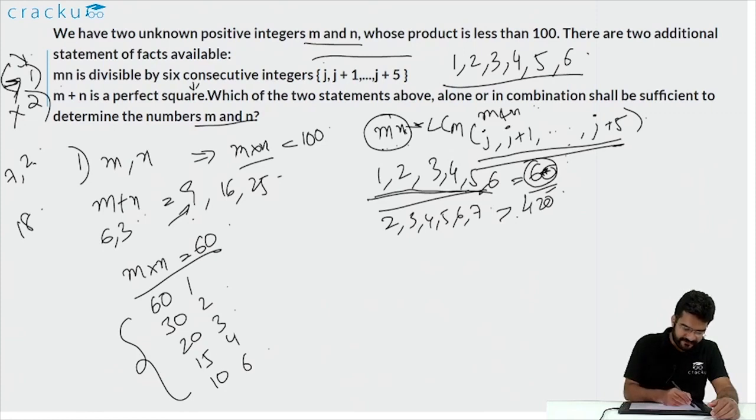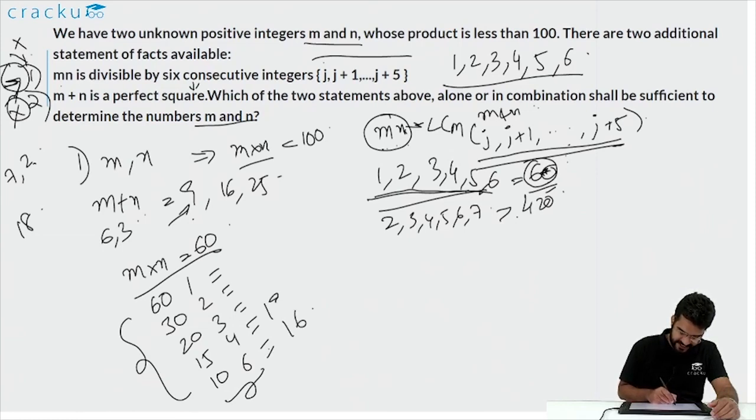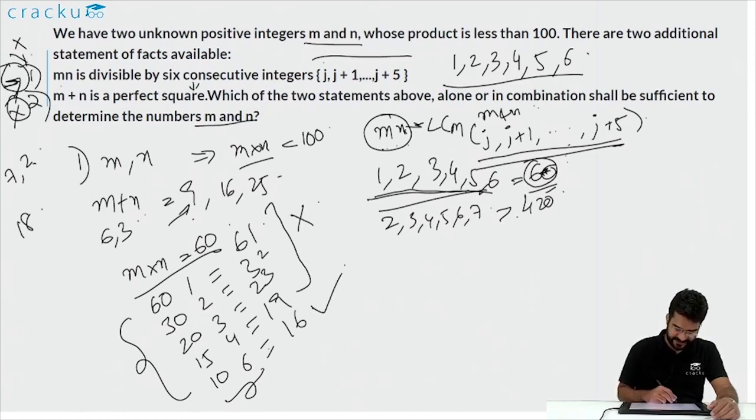But if you combine the first statement and the second statement, then you can figure out that in all of these pairs, the only pair where the sum is actually a perfect square is when the numbers are 10 and 6, in which case m plus n is 16. In the earlier cases, when they are 15 and 4 it is 19, 20 and 3 is 23, 30 and 2 is 32, 60 and 1 is 61. In all these 4 cases m plus n is not a perfect square. m plus n is a perfect square only in the final case when the numbers m and n are 10 and 6, which gives 16.